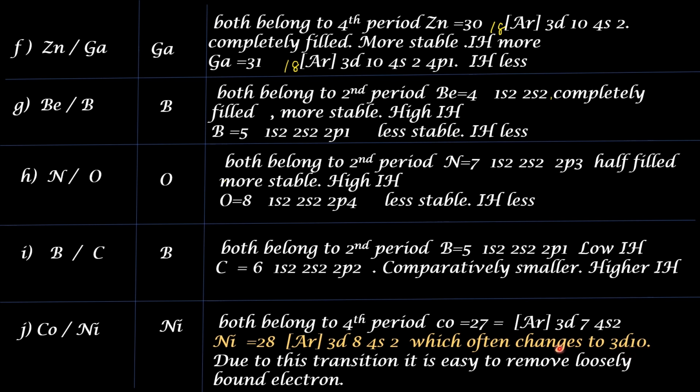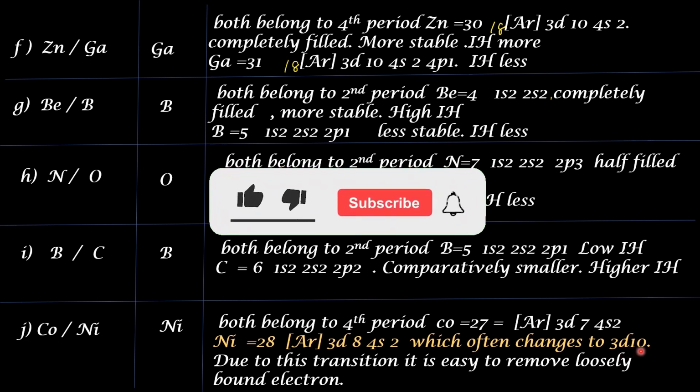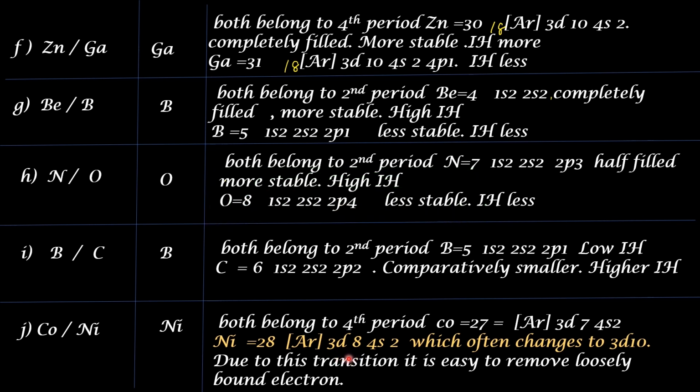So one might think it has more stability and its ionization enthalpy is more than that of cobalt. But in reality, due to this transition, the electrons lose more energy and its energy will be less. Therefore, for less ionization enthalpy, electrons can be easily removed. Therefore, the ionization enthalpy of nickel is less than that of cobalt. This question is really tricky. You have to be very careful. You have to remember this specially.